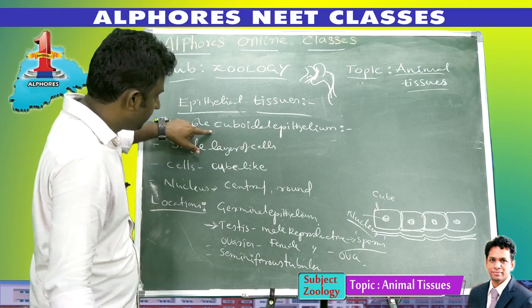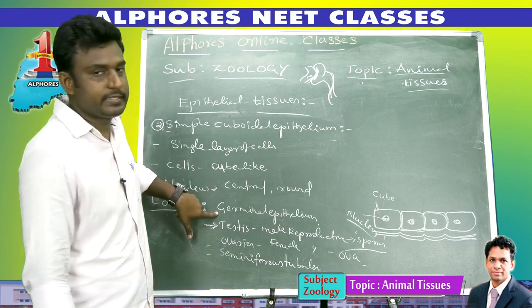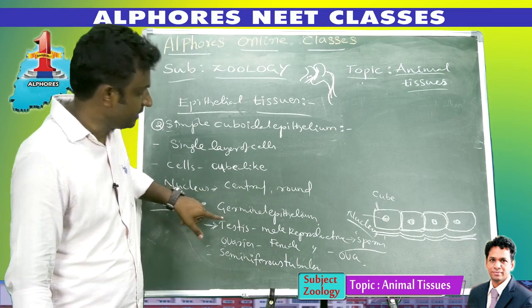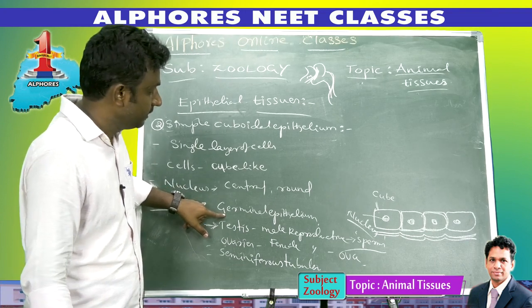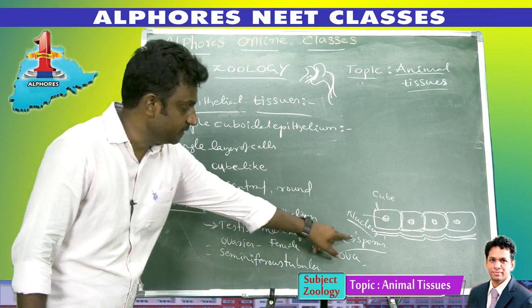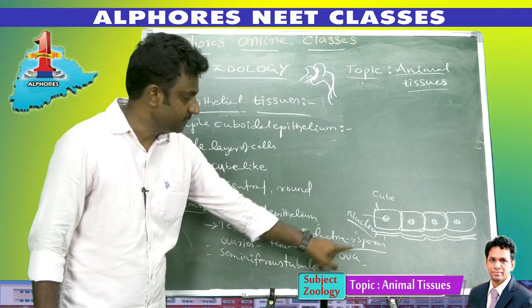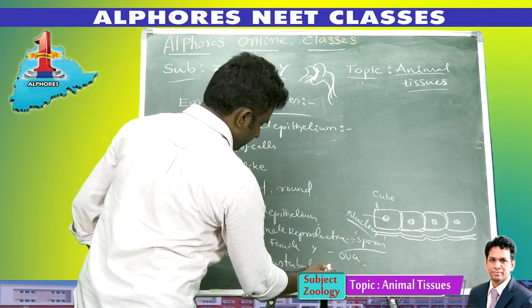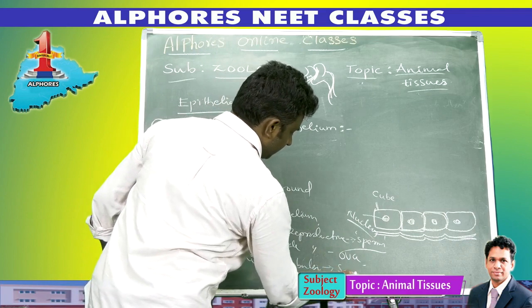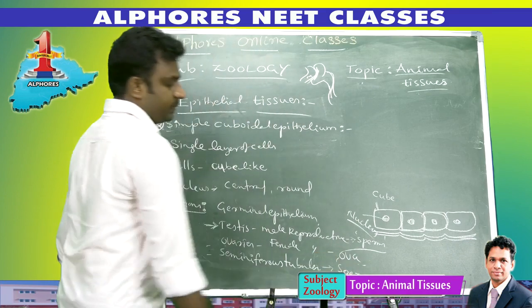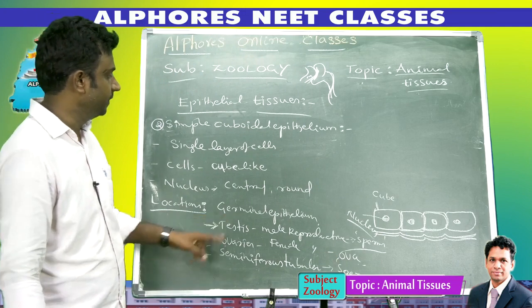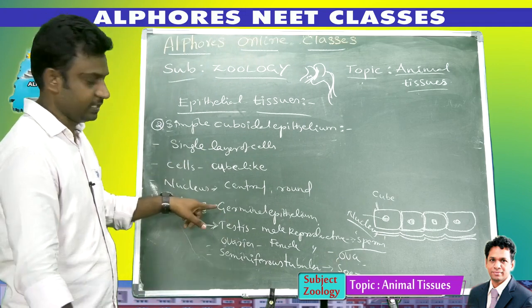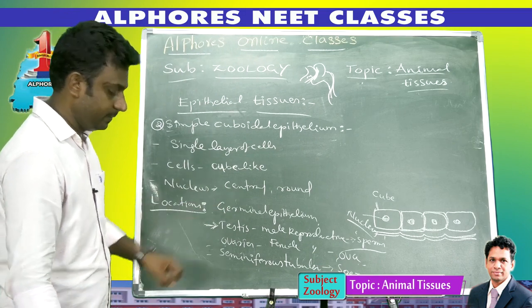That's why it is also called germinal epithelium, because it is responsible for the production of gametes. Seminiferous tubules are also useful for sperms. So it is called germinal epithelium; this is the first location.